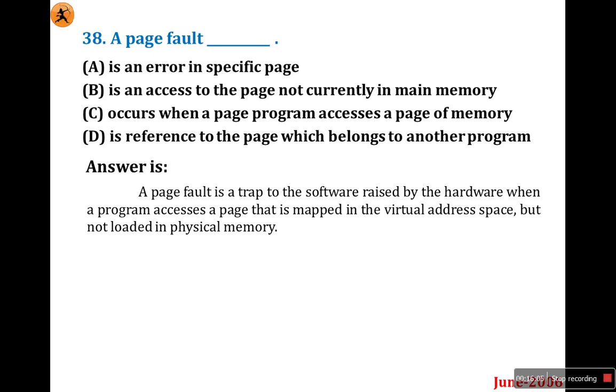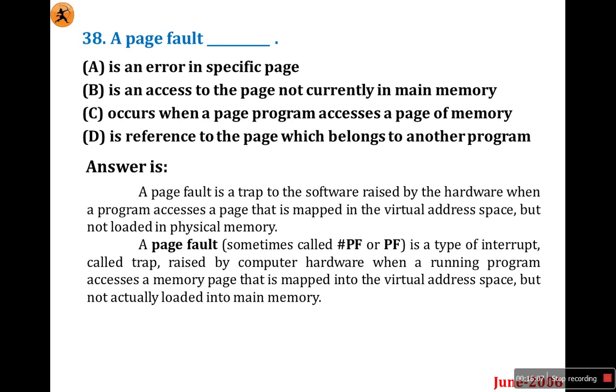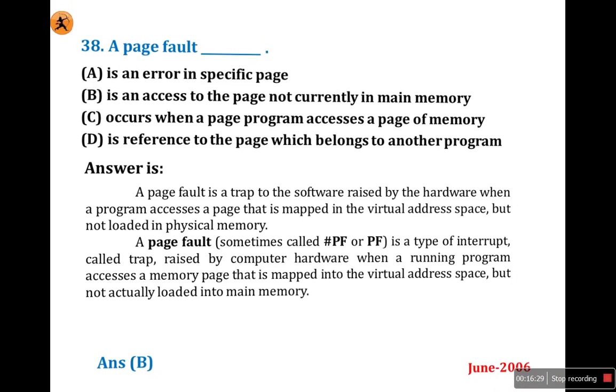That is a page fault. So a page fault is a type of interrupt called a trap, raised by the computer hardware when a running program accesses a memory page that is mapped into the virtual address space but not actually loaded in main memory. That's why the answer is option B: a page fault is an access to a page not currently in the main memory.